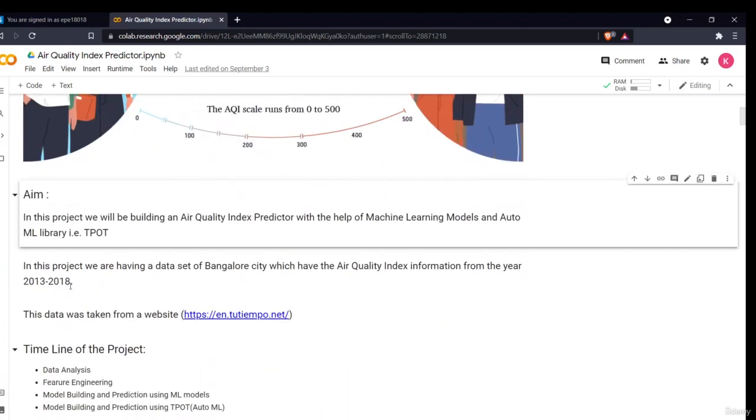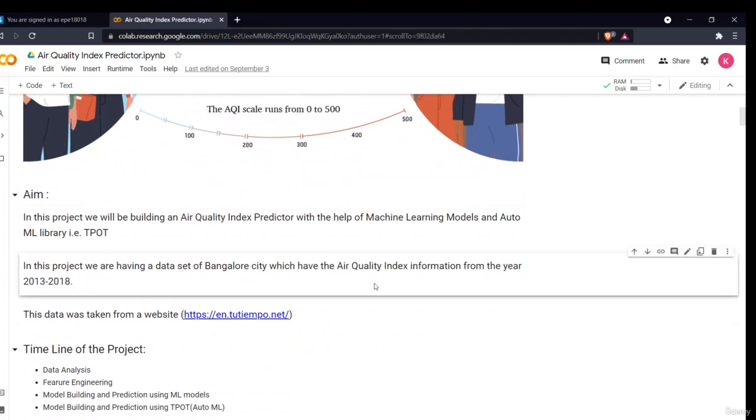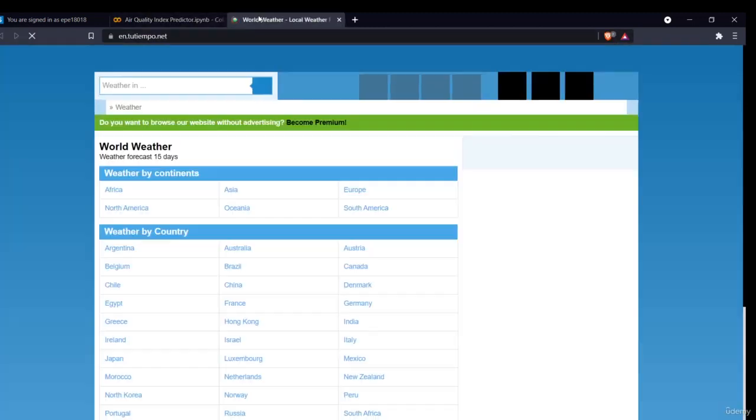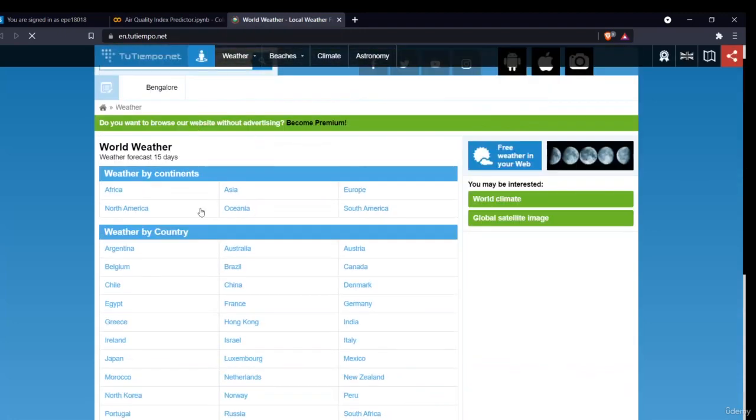And this is the data information: we have Bangalore city data which has the AQI information for the years 2013 to 2018. And this is the website from which I have taken the data. This is a very good website, you should visit it. And this is web scraped data.